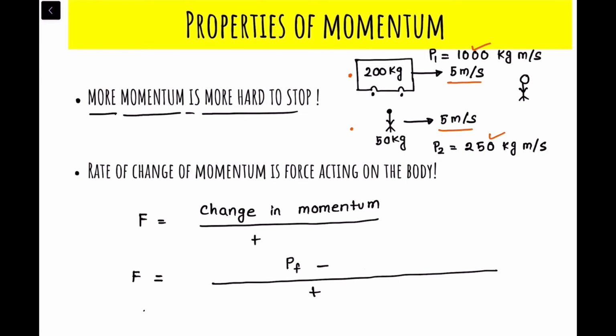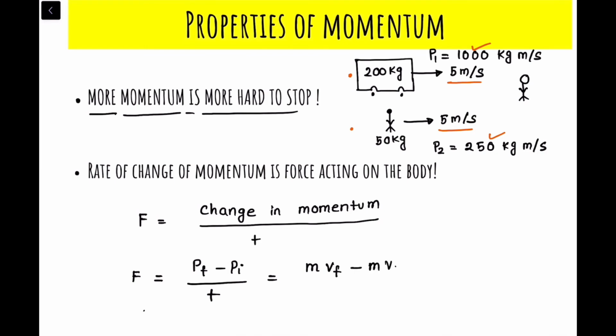PI, representing this as PI, right? So that means force can be written as what? Final momentum, that is PF, minus initial momentum, that is PI, with respect to time. Very good. So what is the final momentum? Mass times final velocity, right? So minus what is the initial momentum? Mass times initial velocity with respect to time.